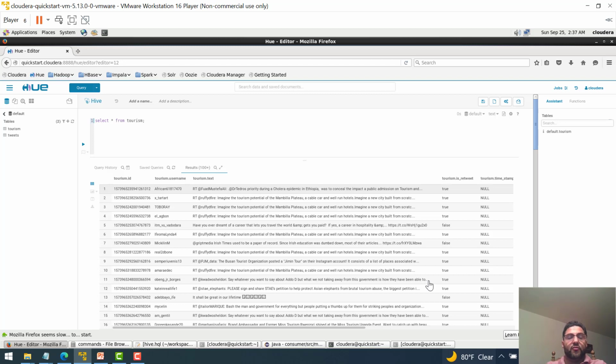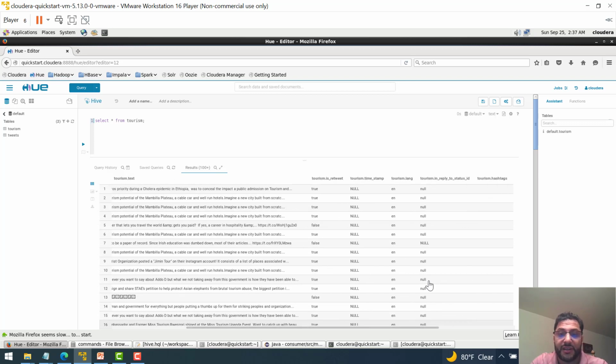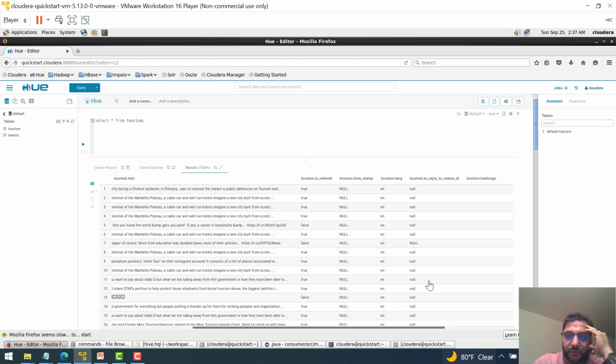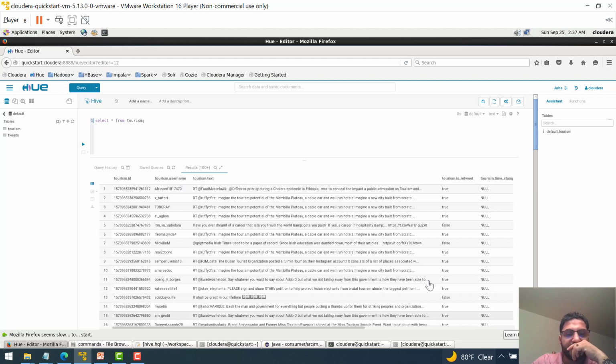From HBase we created a table with these column families and save the data that we are looking for. Here you can see tourism ID, tourism username, the tweet itself that has been entered, and is it a retweet? Yes. So you can see that this same tweet is retweeted, that's why the flag is true, and the timestamp for now is null. I think I missed it when reading the data while creating the table. The language is English, and the hashtag, as I was saying, we were supposed to add it. But this is how it works in general.